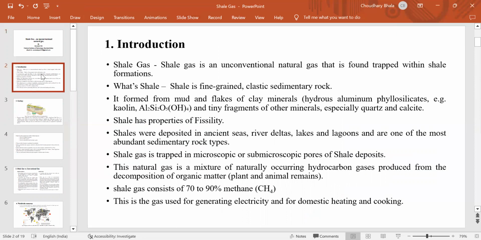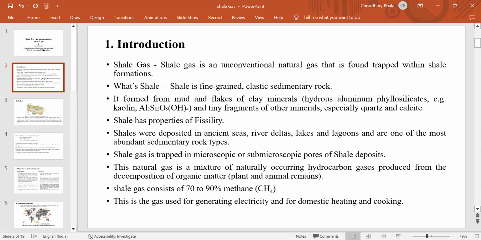Firstly, introduction. Shale gas is an unconventional natural gas that is found trapped within shale formations. So what is shale? Shale is a fine-grained clastic sedimentary rock. It is formed from mud and flakes of clay minerals, hydrous aluminum phyllosilicate. An example of a phyllosilicate is kaolin, with chemical formula Al2Si2O5(OH)4, and tiny fragments of other minerals, especially quartz and calcite.